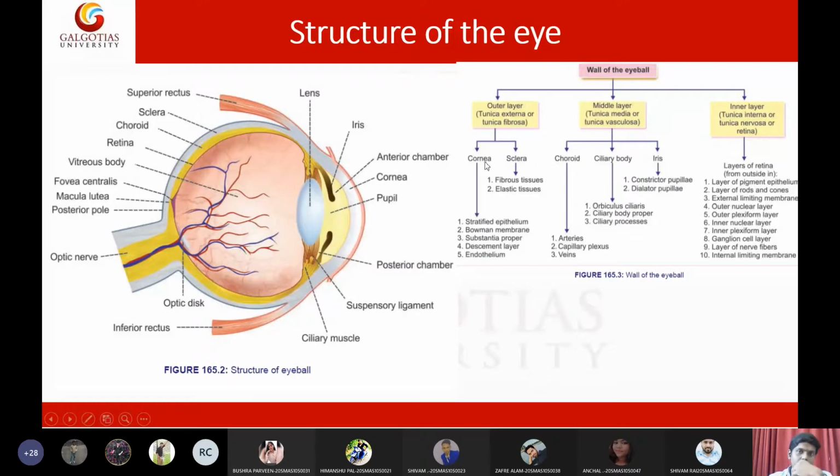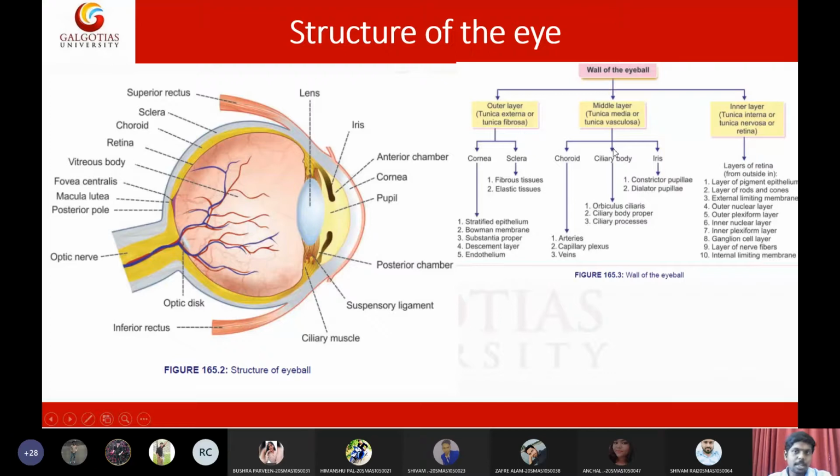The outer layer is made up of the cornea and sclera. Cornea is present on the anterior end of the eye, whereas sclera is present on the posterior end of the eye. The cornea is a transparent layer, and the reason for its transparency is the absence of blood vessels or blood supply. Since there is no blood supply directly connected to the cornea, it is highly transparent in nature. Cornea is the only tissue in our body where there is no direct blood supply to the organ.